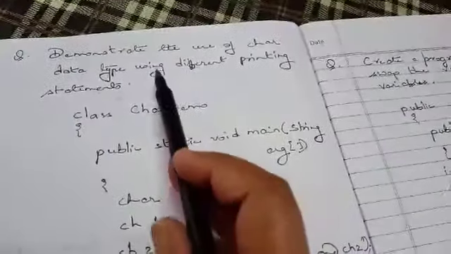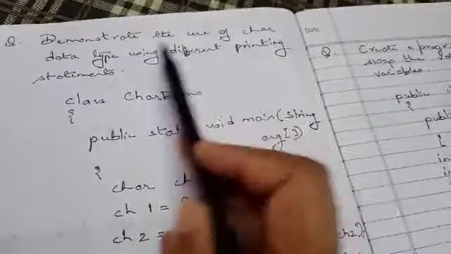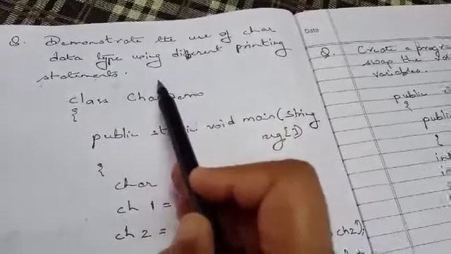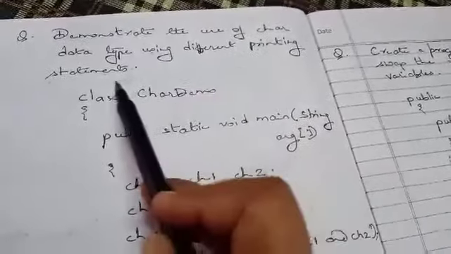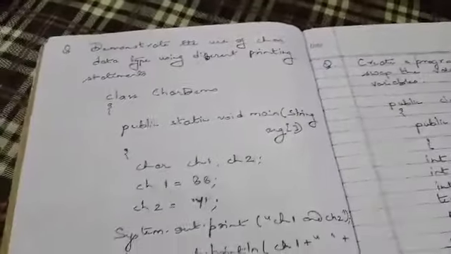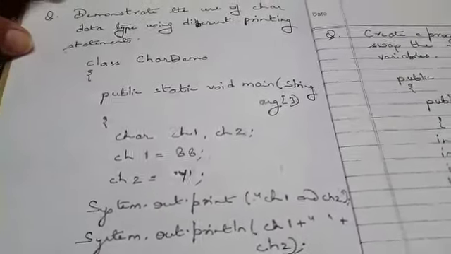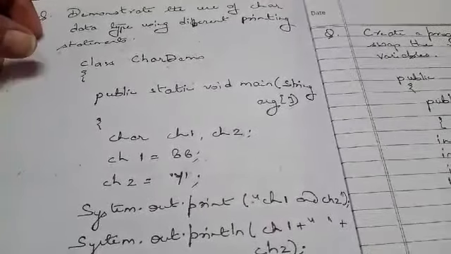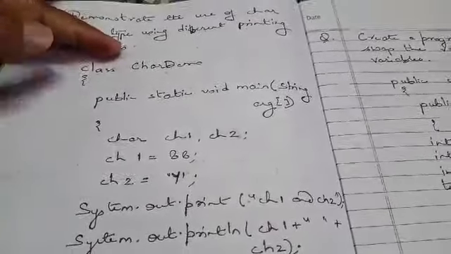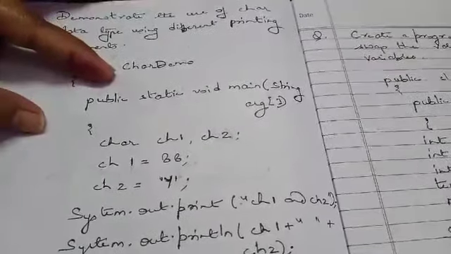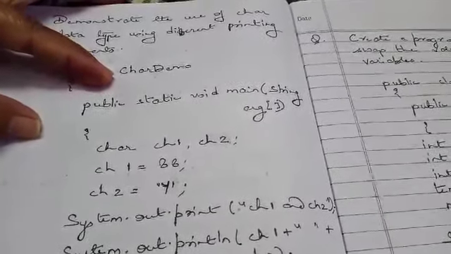Now taking the second program, demonstrate the use of char data type using different printing statements. Again we are taking a data type, that is char. Char means character data type. Class CharDemo. CharDemo is the name of the class. Opening brace, public static void main(String[] args).